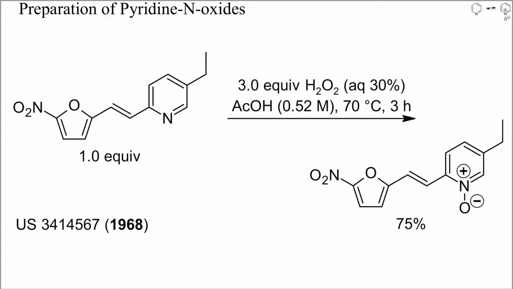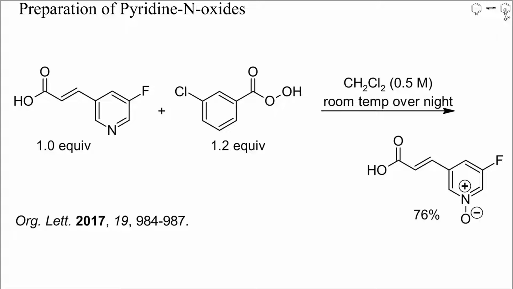Here, a 2-vinylpyridine was oxidized with hydrogen peroxide in acetic acid. A good yield of the N oxide resulted, without any oxidation of the furan or the olefin. One point worth mentioning is that low molecular weight pyridine N oxides are polar, sometimes even hygroscopic compounds, and a standard aqueous workup may not always be possible. In such instances, reagents should be chosen carefully to facilitate the workup.